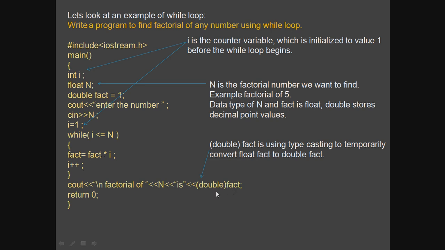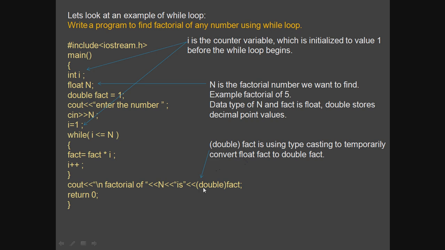As you can see here, double is used within the parentheses, so this is called typecasting or type conversion, which we have already seen under operators and expressions. What it does is temporarily convert the float fact to double fact. Oh yes, by default it is double, so there is a mistake in this.